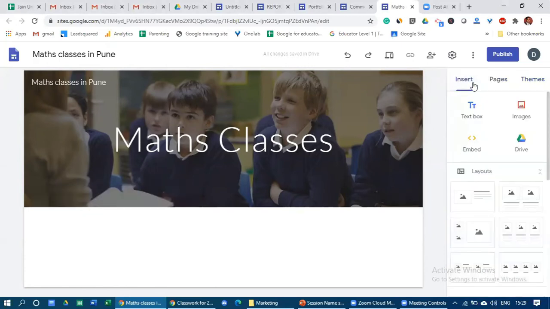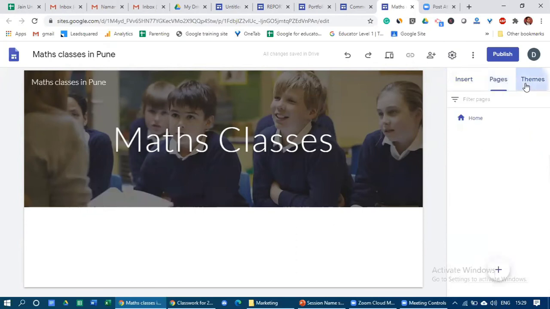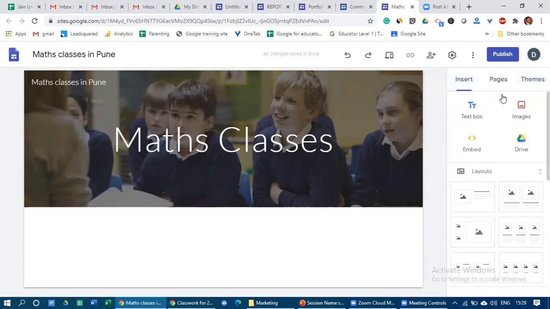So now as we see, insert, pages and theme: these are the three things that possibly we'll do in the next 10-15 minutes. And the remaining options, we'll discuss in the next session, which is on how to share with other people on the website. So what do I mean by sharing with other people? Basically whenever we create any commercial website, that site is available for all.